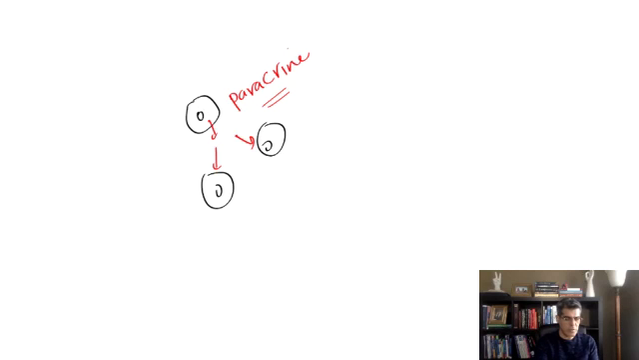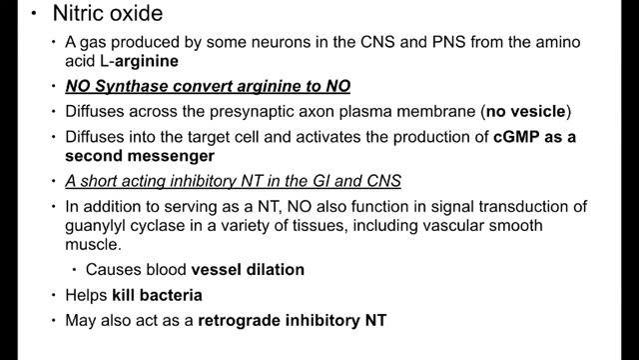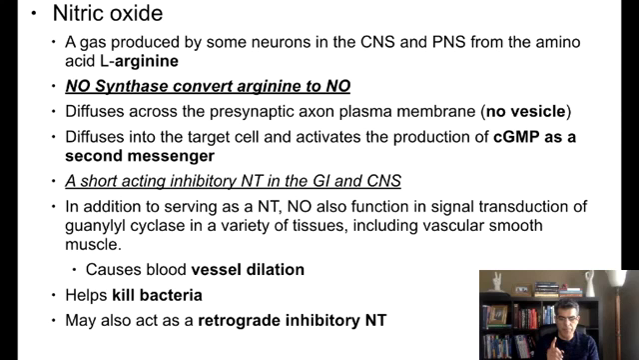Please compare this to a hormone that is released from some cells, gets into the blood, and is going to affect distant cells. So hormone is going to affect distant cells. Paracrine is going to affect neighboring cells. NO can be a paracrine in the GI system and in the respiratory system and in the blood vessels.